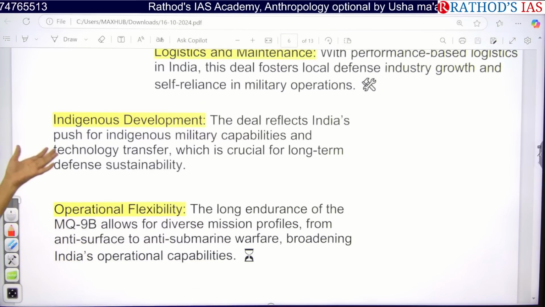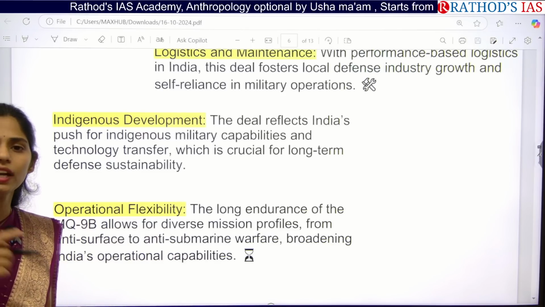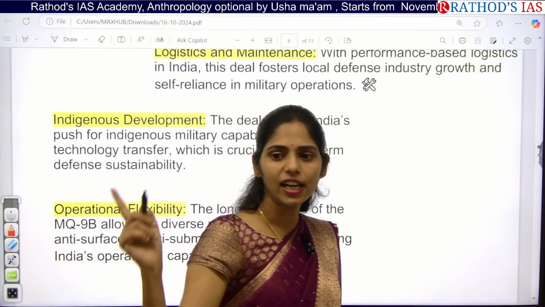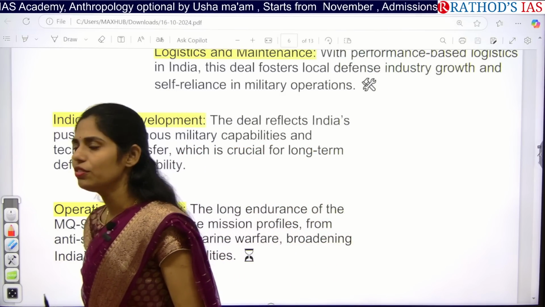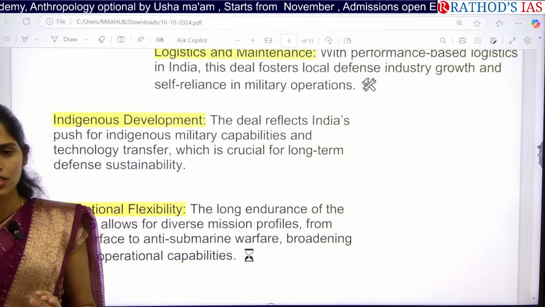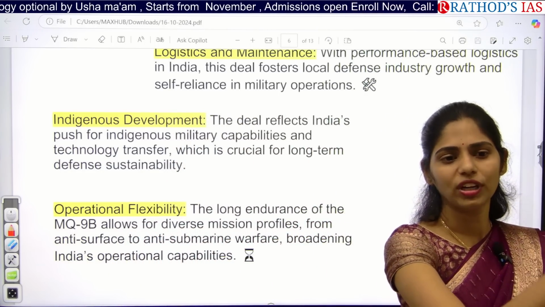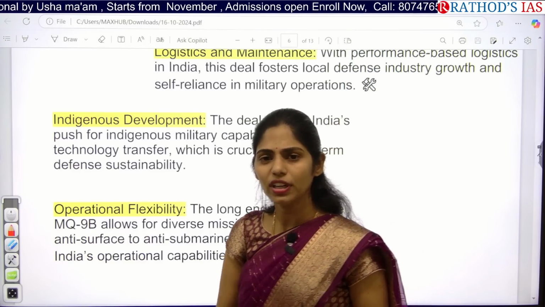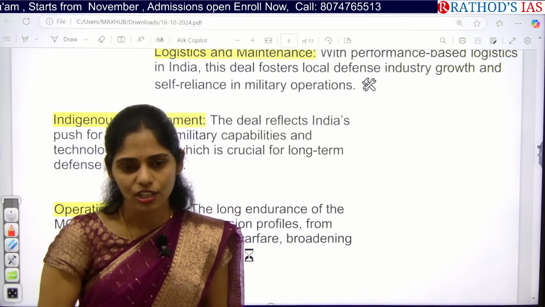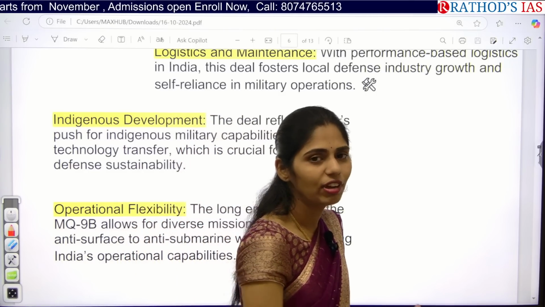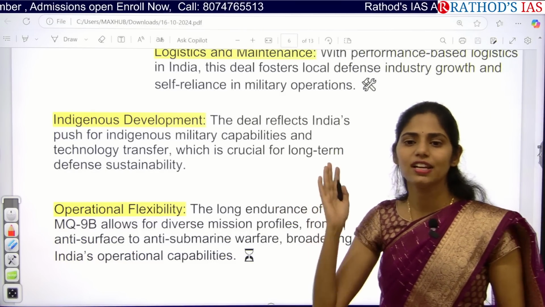And next, we can also focus on indigenous development now, because in the long term defense sustainability will happen whenever we are developing in our country rather than depending on another country. I don't know whether you know this or not. Whenever we are getting any equipment from different countries, will we get really advanced technology of 2024? No, always it will be 2020 or 2019 or 2021 technology which had been outdated in that country, and they will be exporting it to our country, right? So always depending on other countries for defense is not at all good for our country. So we have to focus on self-reliance.